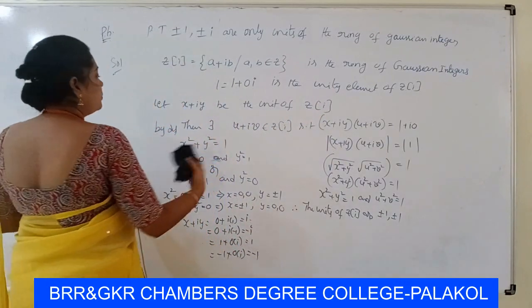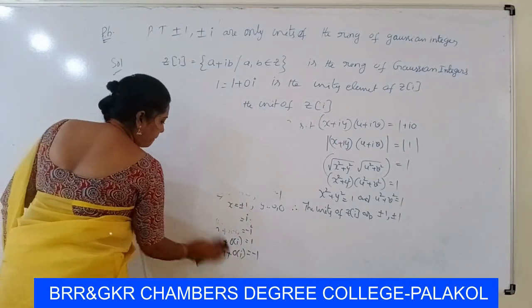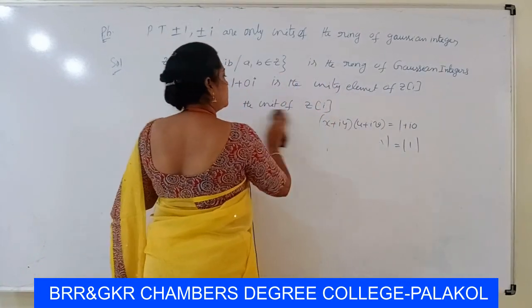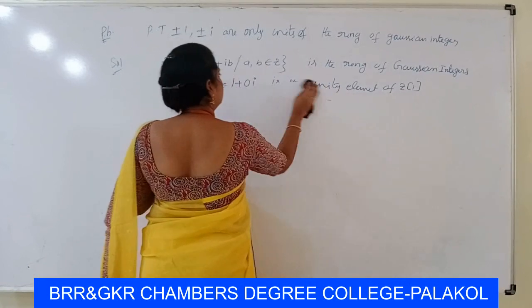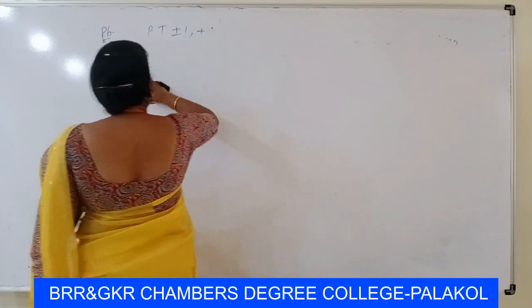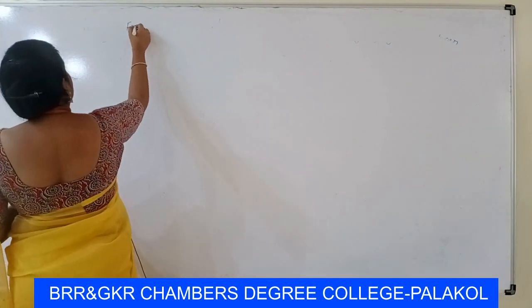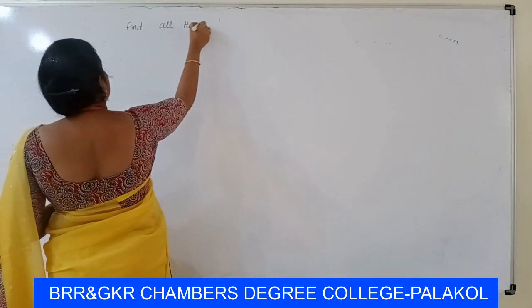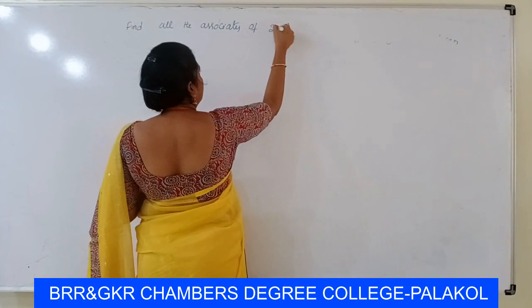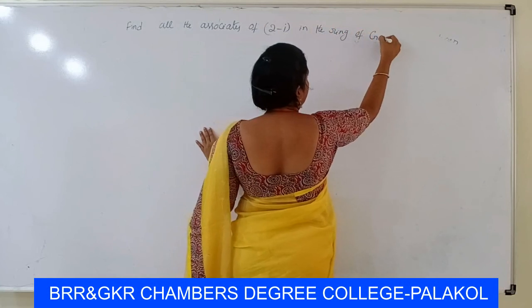Now see the problem on associates. We find all the associates of 2 minus i in the ring of Gaussian integers.